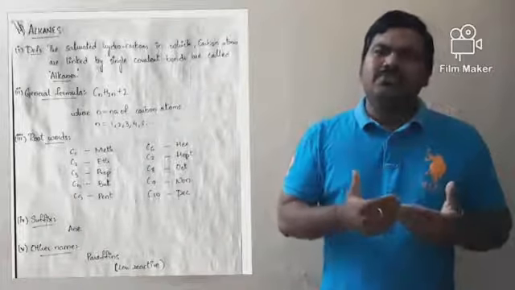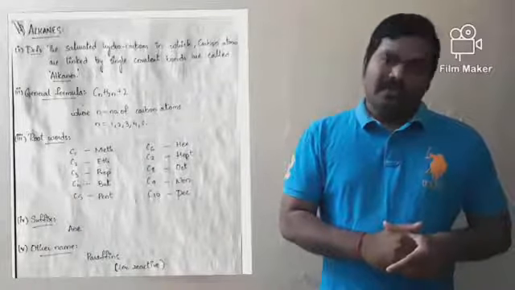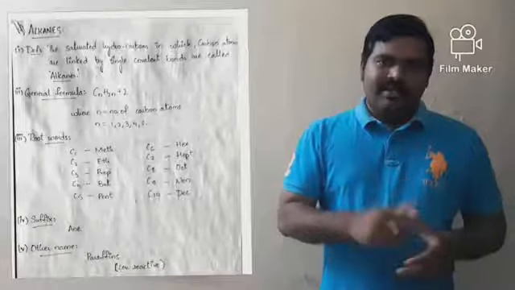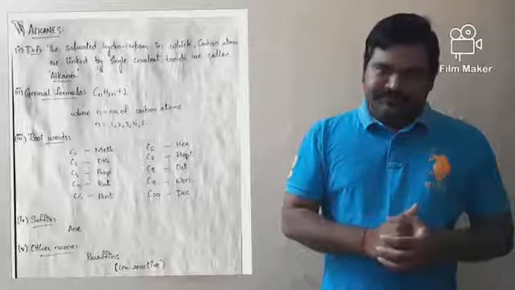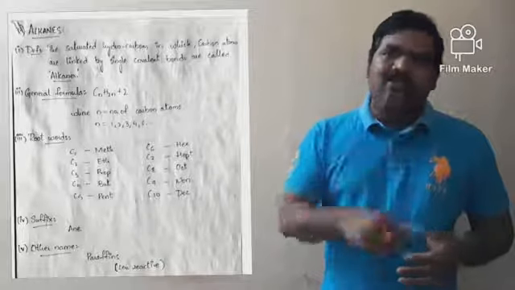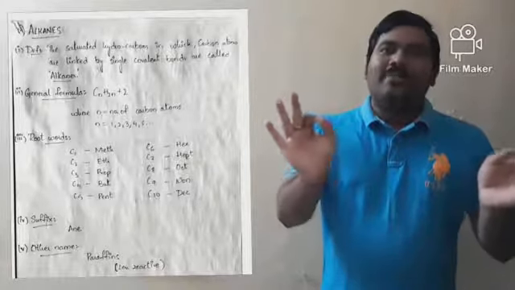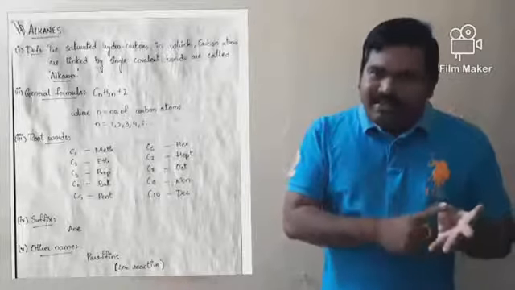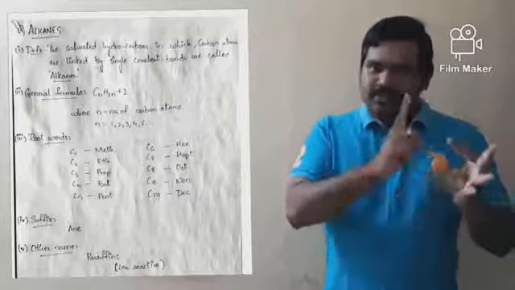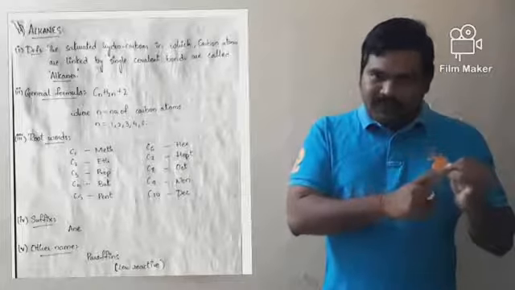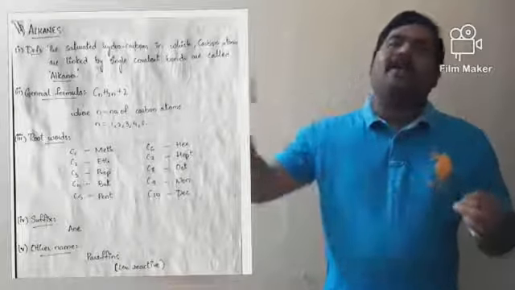Now coming to the general formula to represent alkanes: CnH2n+2, where n is equal to the number of carbon atoms. n can take the values starting from 1, 2, 3, 4, 5 and so on.